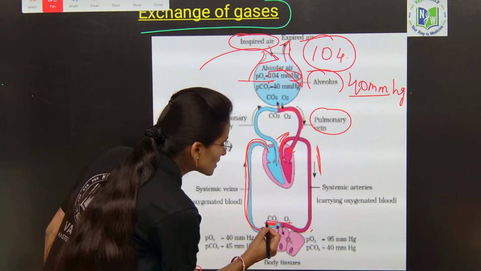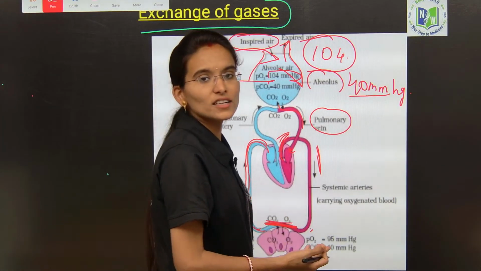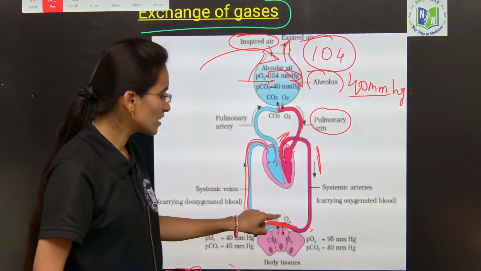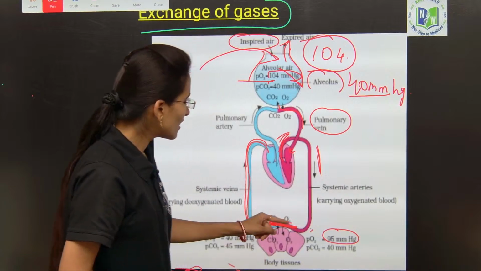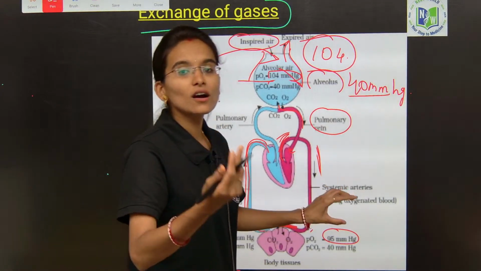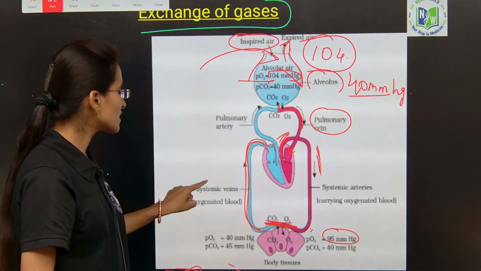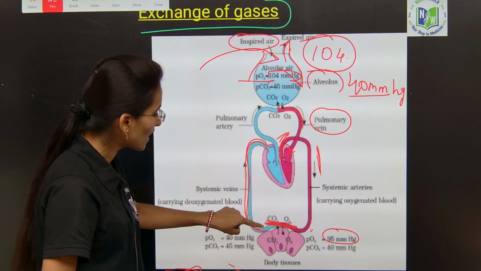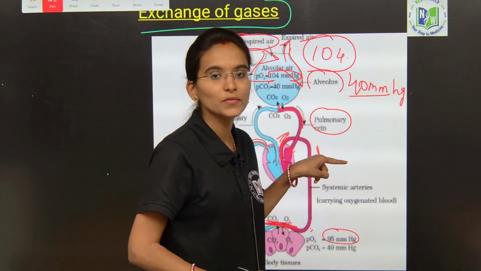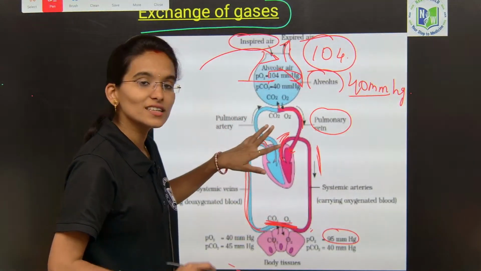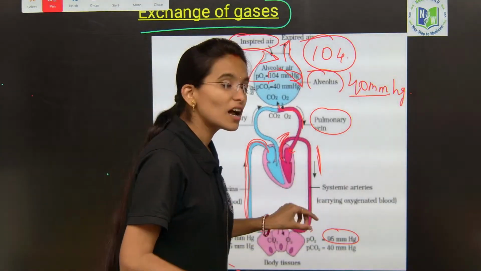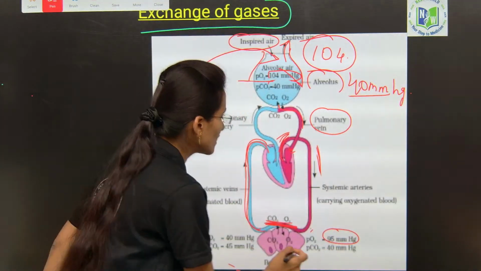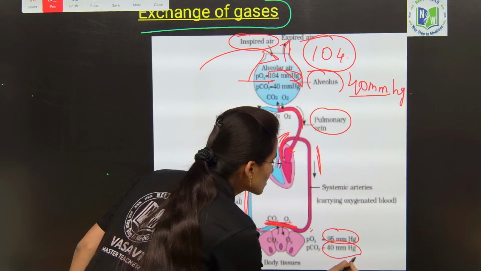So at this particular point, in between these arteries, the pressure of the oxygen here is 95 mmHg. And the next one, the pressure of the carbon dioxide inside the systemic veins, which are going to carry the deoxygenated blood. So whenever it is going to carry the deoxygenated blood from the systemic veins, that pressure of the carbon dioxide is 40 mmHg.